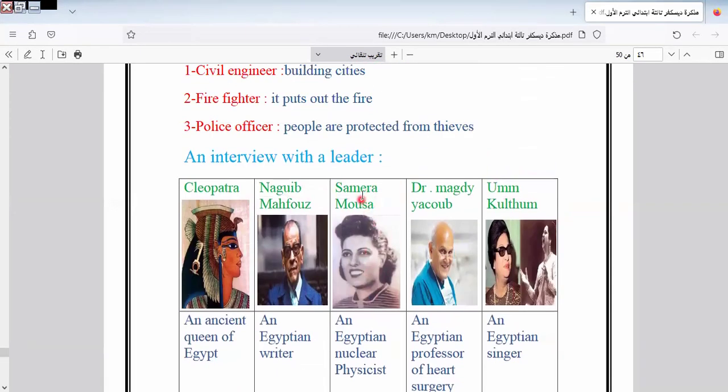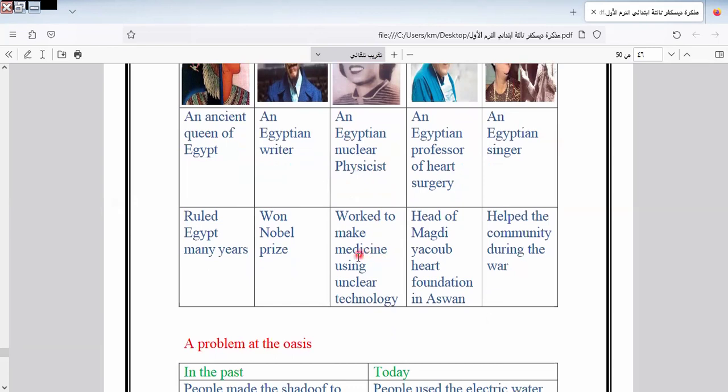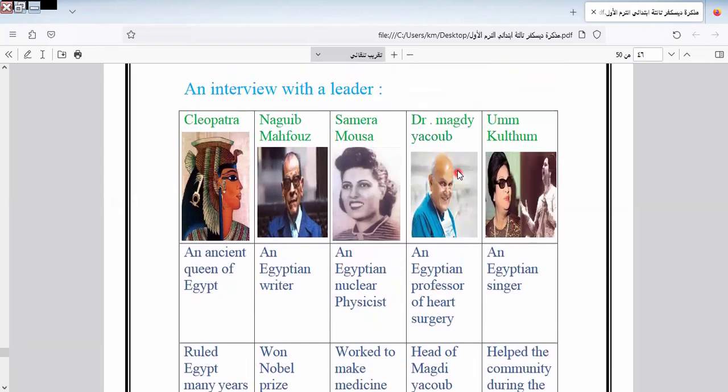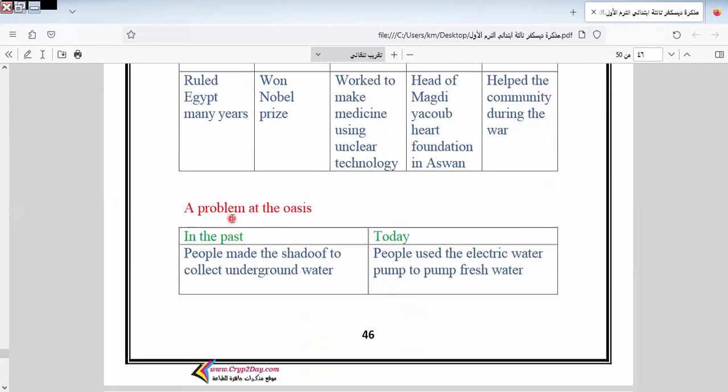Samira Musa, an Egyptian nuclear physicist, worked to make medicine using nuclear technology. Magdi Yaqub, an Egyptian professor of heart surgery, head of the Magdi Yaqub Heart Foundation in Aswan. Kulsum, an Egyptian singer, helped the community during the war.